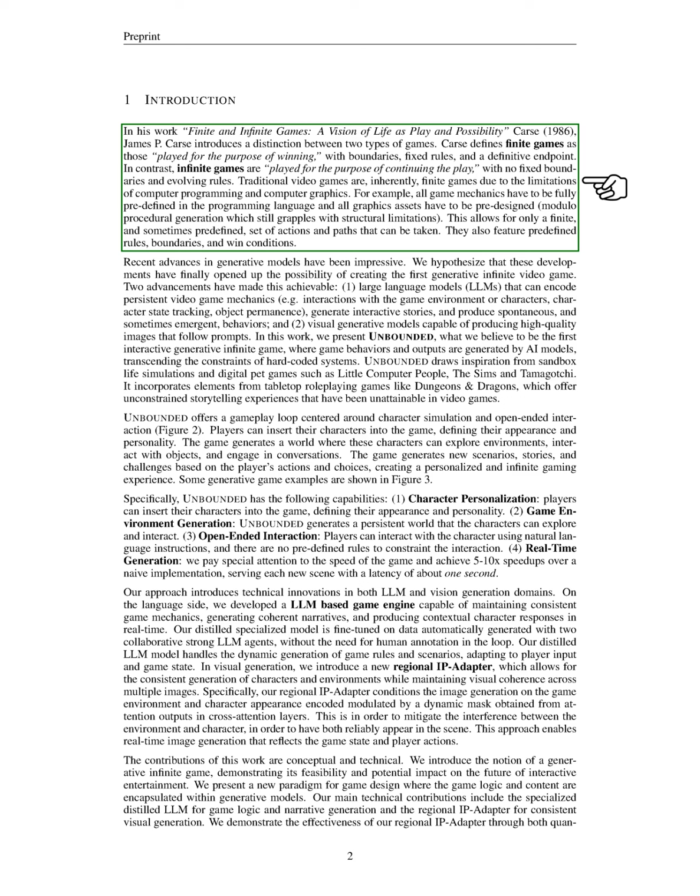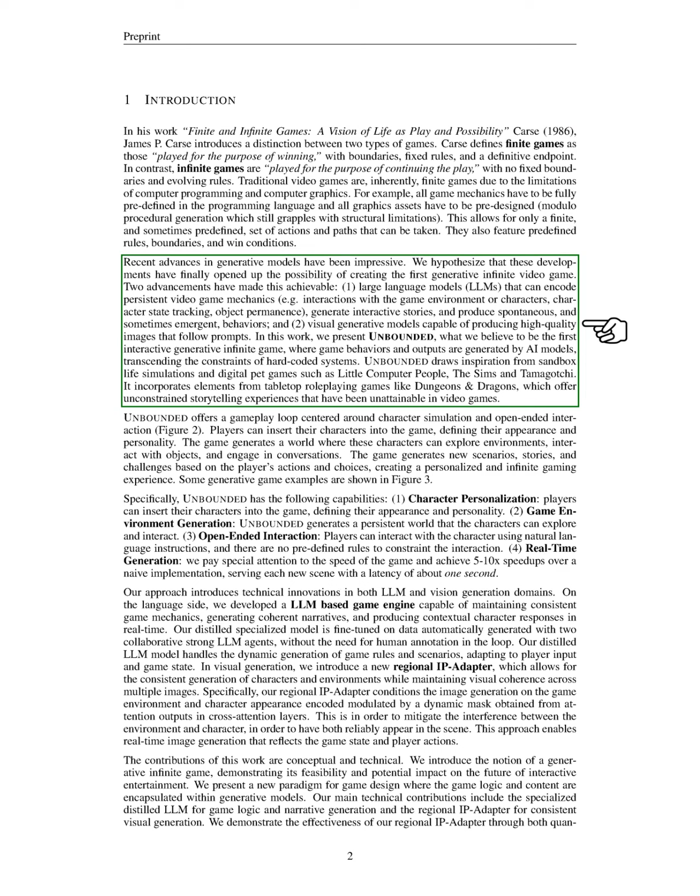Traditional video games are typically finite due to the constraints of programming and graphics, where all actions and rules must be predefined. However, we believe that recent advancements in generative models have opened the door to creating the first generative infinite video game. Two key developments have made this possible: large language models, LLMs, that can manage ongoing game mechanics and generate interactive narratives, and visual generative models that create high-quality images based on prompts.